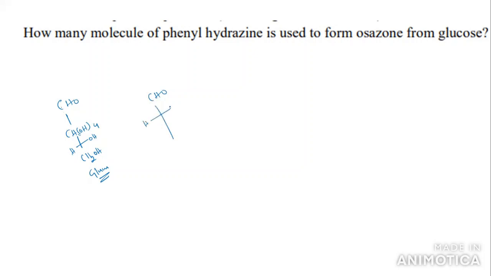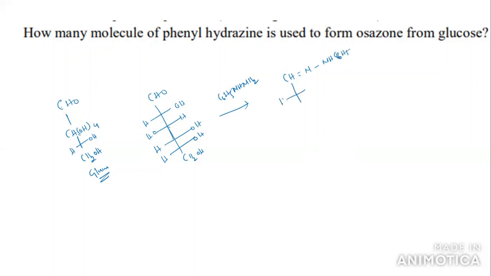Then what will you get here? This is H, OH. Here OH and H. Then we have H, OH, H, OH, and CH2OH. First of all, you have to write the reaction with one phenylhydrazine molecule, C6H5 NH NH2. Then you will get CH double bond N, NH, C6H5.